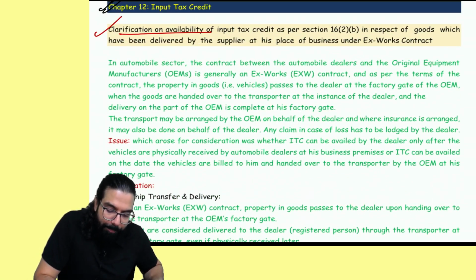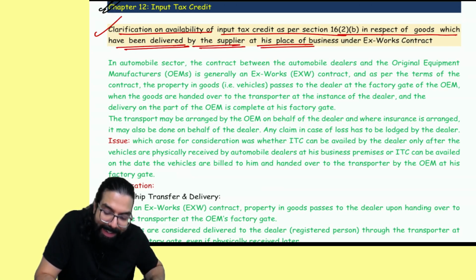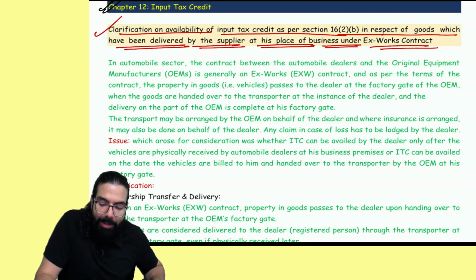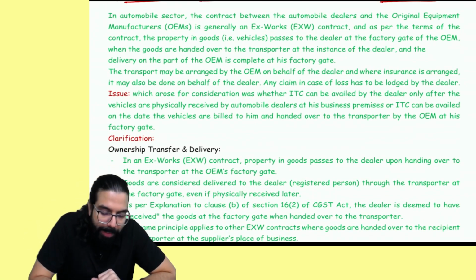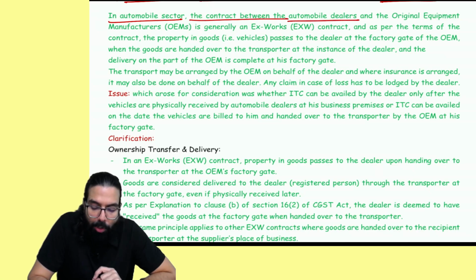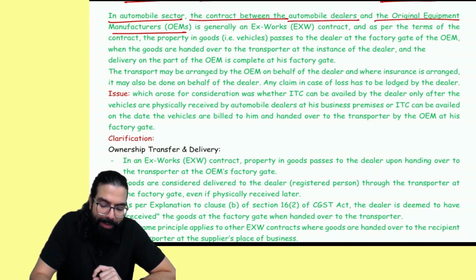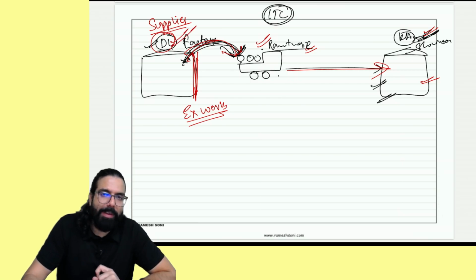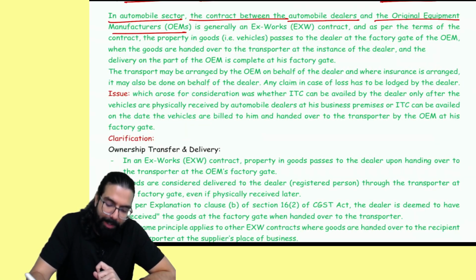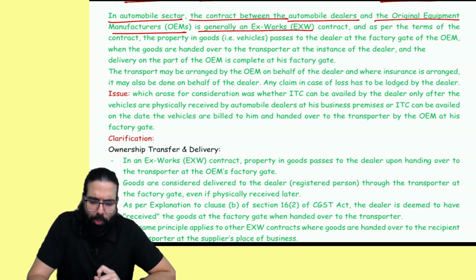Clarification on availment of ITC as per Section 16(2)(b), in respect of goods which have been delivered by the supplier at his place of business under ex-works. In the automobile sector, the contract between the automobile dealer and the original equipment manufacturer, the factory, is generally an ex-works contract.